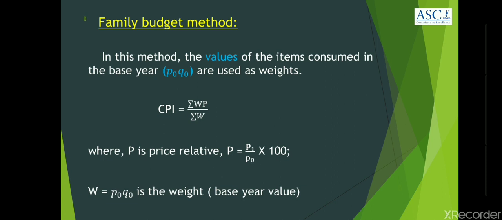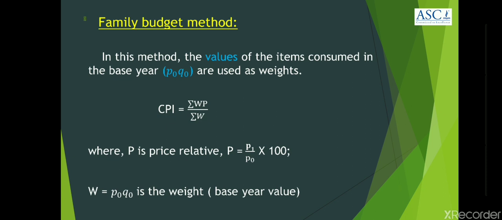In this method, the values of the items consumed in the base year, denoted by P0 Q0, are used as weights. Therefore, under the family budget method, the formula for Consumer Price Index is given as summation W into capital P